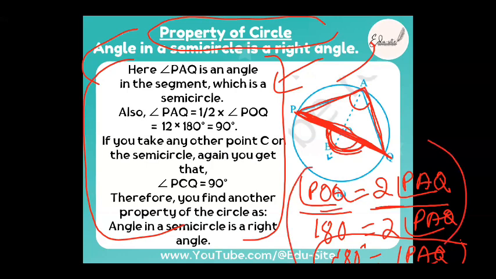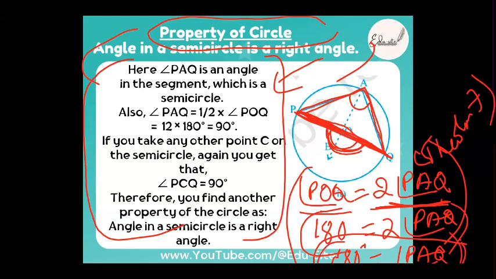POQ is equal to 2 times PAQ. We know this by theorem number 7, right? Then 180 degree is equal to 2 times PAQ. 180 degree over 2 is equal to PAQ. That's all. 180 degree divided by 2 is nothing but 90 degree. So it's not PCQ, it's PAQ, okay? We are just getting confused with the words here. It is PAQ, fine?